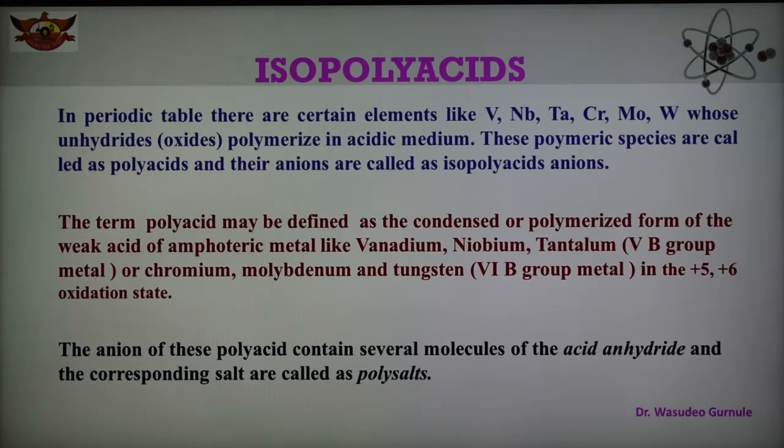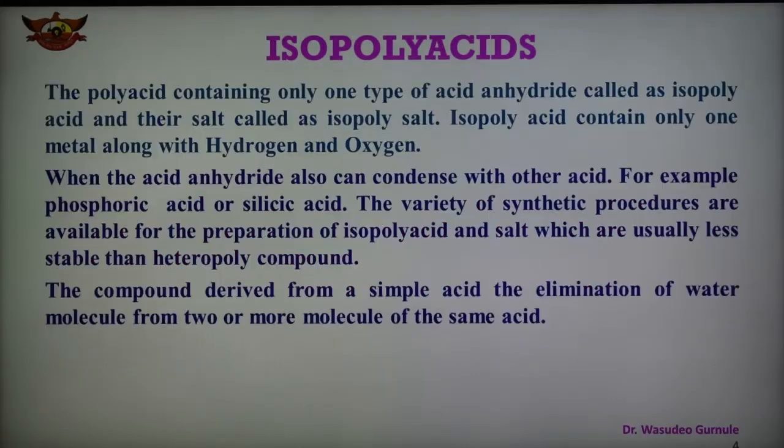So here we are discussing first the polyacids of chromium, and in the case of chromium, CrO4 2- is stable in aqueous solution. The polyacid which contains only one type of acid anhydride is known as the isopolyacid, and their salt is known as isopolysalt. Isopolyacid contains only one metal along with hydrogen and oxygen.